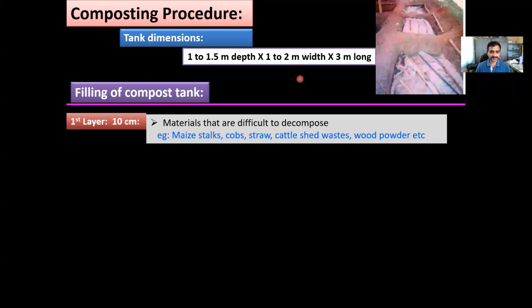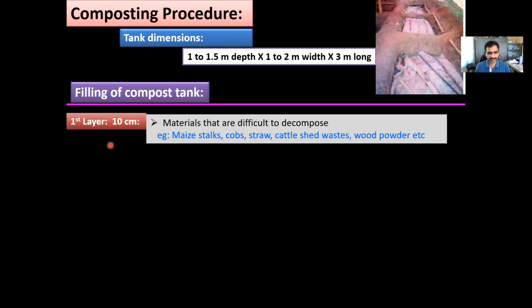In all the methods of composting, the procedure for filling the waste material is almost the same with little modification. Usually the materials that are harder to decompose are put below, and materials which are easy to decompose are put above. Over that a layer of soil or dung is kept.